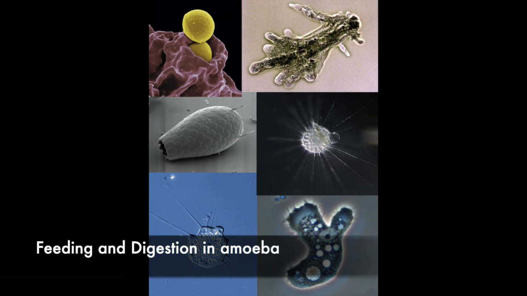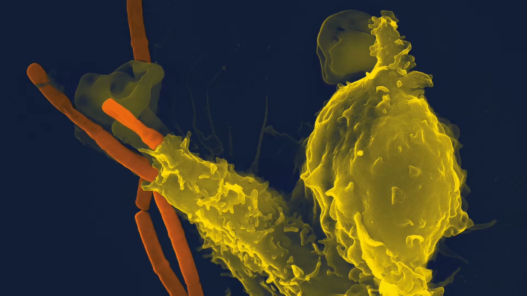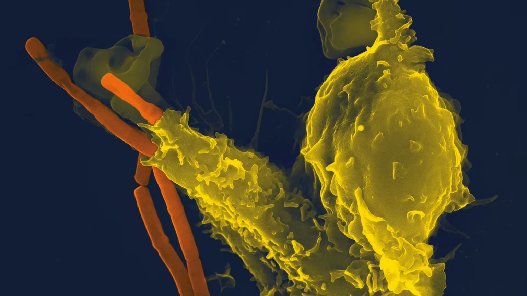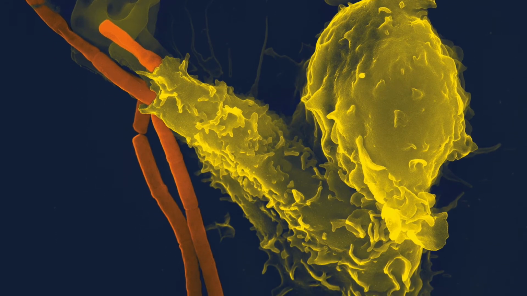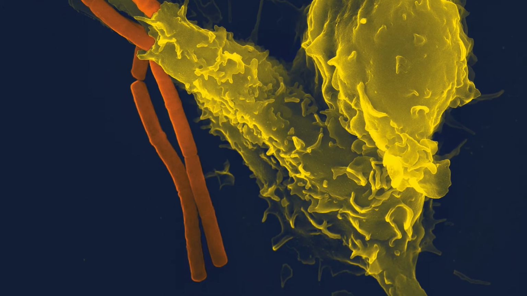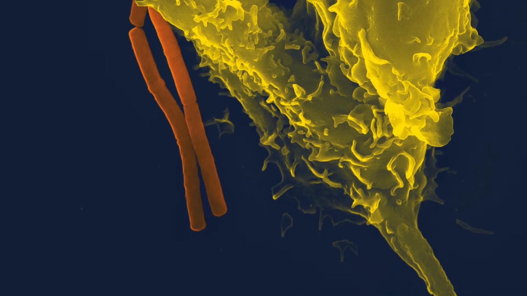Now we'll move on further to this topic, which is feeding and digestion in amoeba. What is amoeba? Amoeba is a microscopic single-celled organism found mainly in pond water. The amoeba has a cell membrane, a nucleus, and a few vacuoles, and one of these vacuoles is the food vacuole. It's just a very small microscopic organism. The outer cell membrane is variable in shape. It does not have a fixed shape.